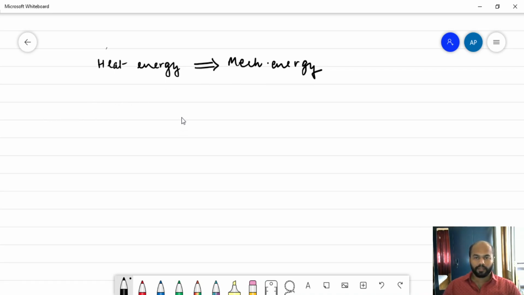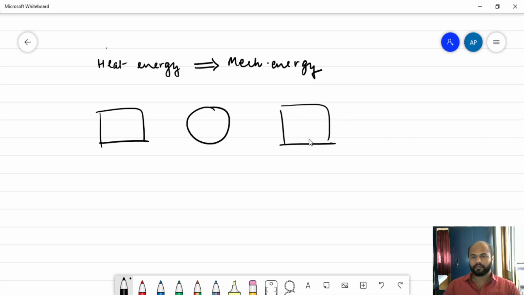Now, if I draw the schematic of the heat engine, it should be something like this. This is one part. This is called the source. This is the working substance. And of course, this is the sink. Now, what are the source and sink and what is the working substance? Let me define the source.